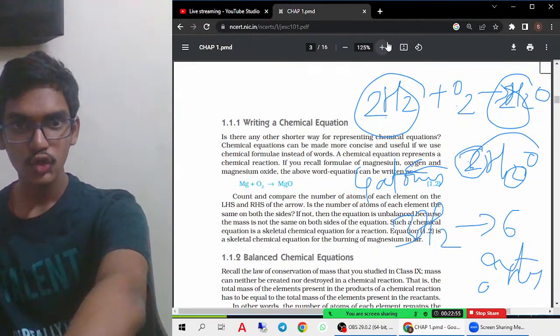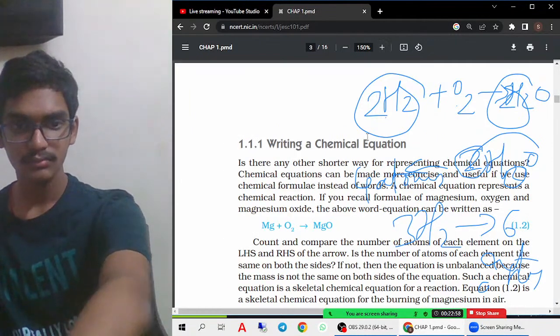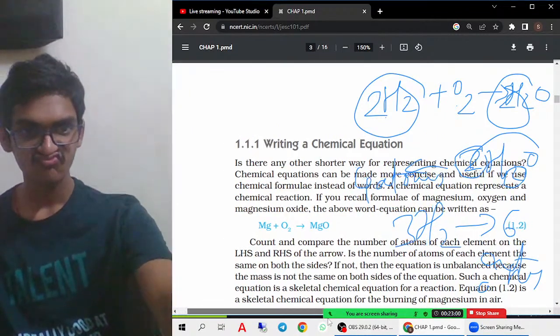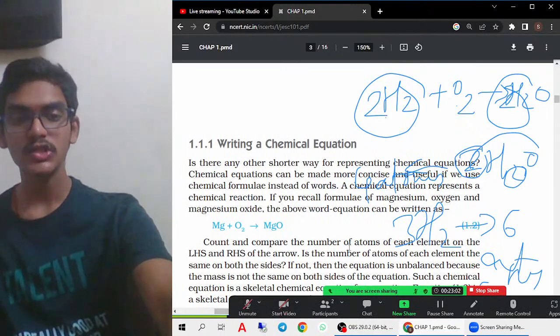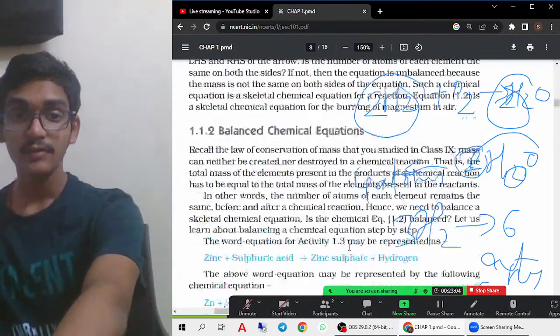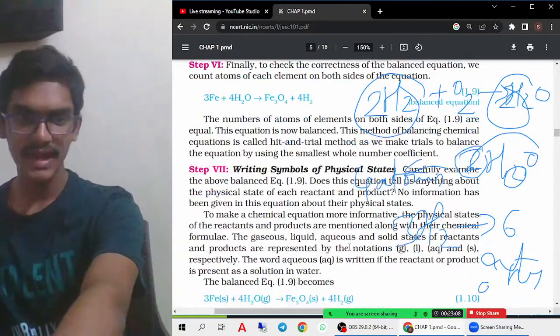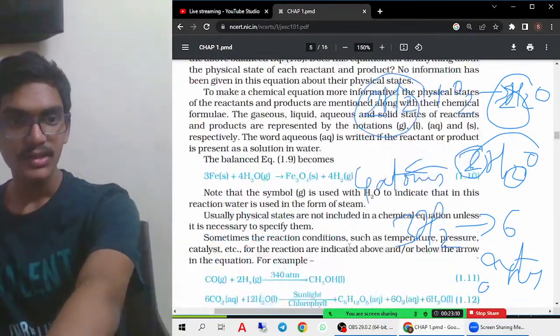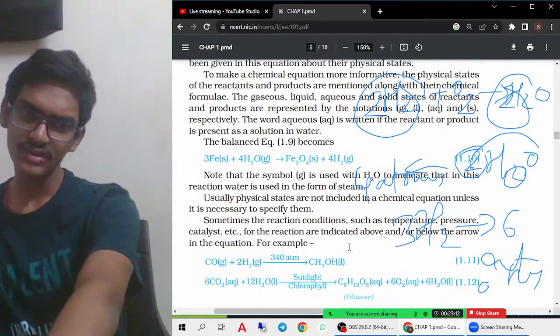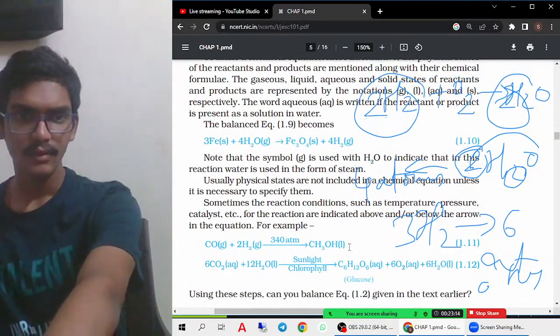Okay, now let's go to the important part. Aqueous is nothing but when a substance is in the form of a solution. That is called aqueous. In the textbook, different examples are given. You can refer to those examples also.